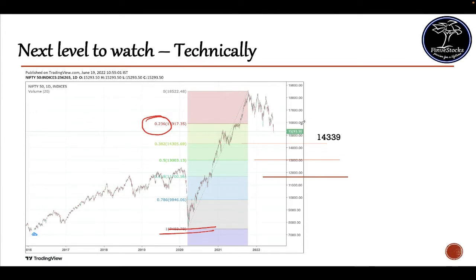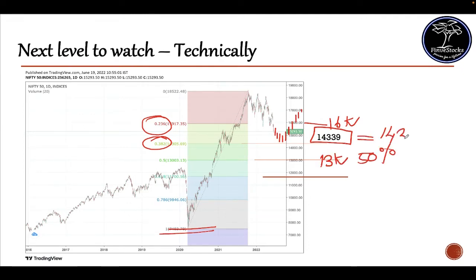That is, the first retracement should happen near the 16K level. As Nifty breaks this 16K level, the next retracement we can look forward to is around 38.2%, which comes around 14,339 levels. So optimistically, Nifty can take a retracement at these levels. So I am expecting Nifty to bottom out near 14,300 levels.